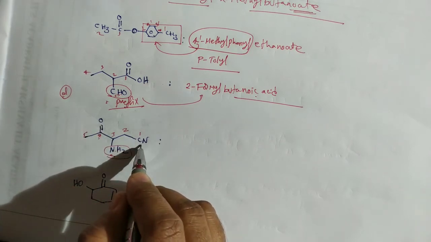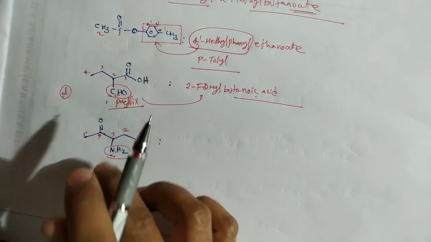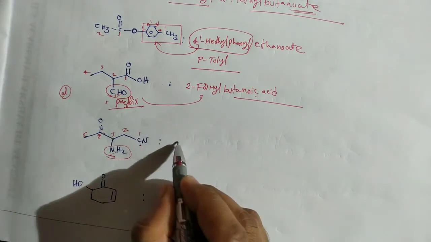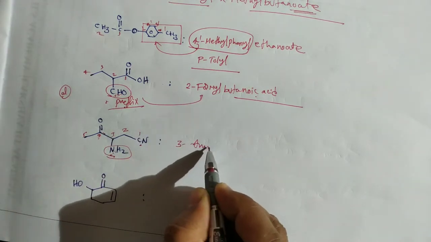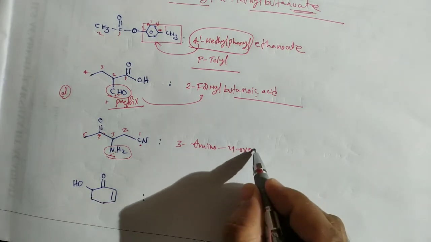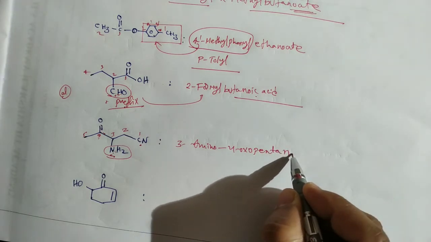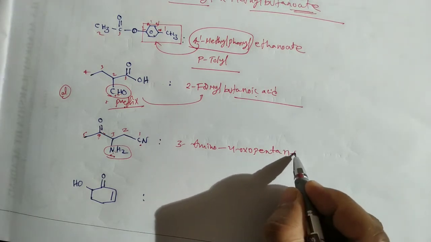Now it is the main functional group. After giving priority to one functional group, all the remaining functional groups are treated as substituents. So here 3 amino, 4 oxo, 3 amino 4 oxo pentane nitrile.